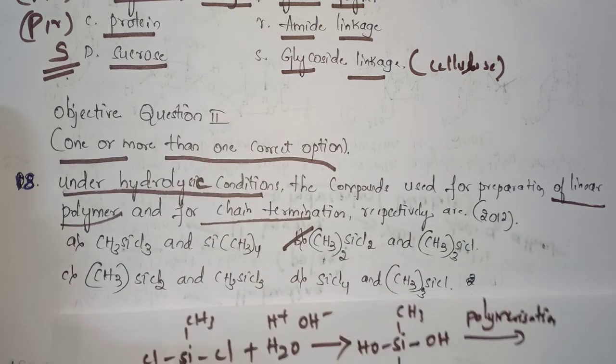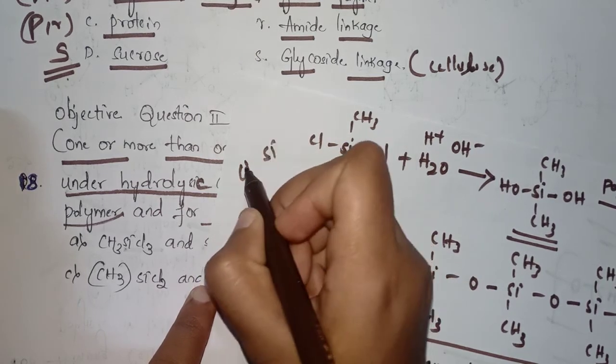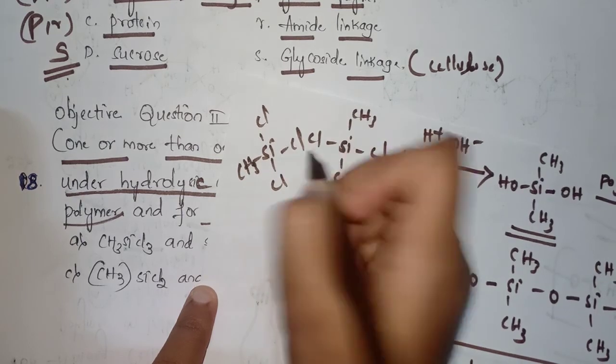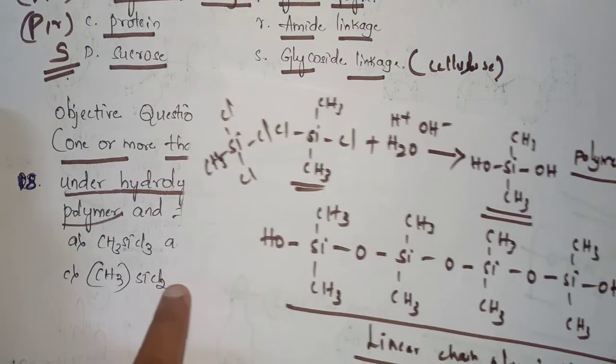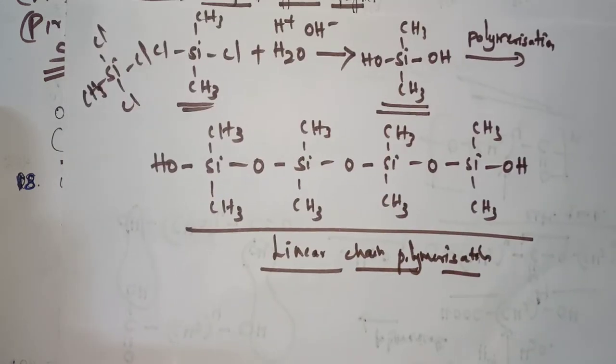If you take it, we have to write it like this, Si with CH3 on this side, and we have to place the Cl here. When it undergoes hydrolysis, we will not obtain linear chain polymerization, but this (CH3)2SiCl2 will give us linear chain polymerization.